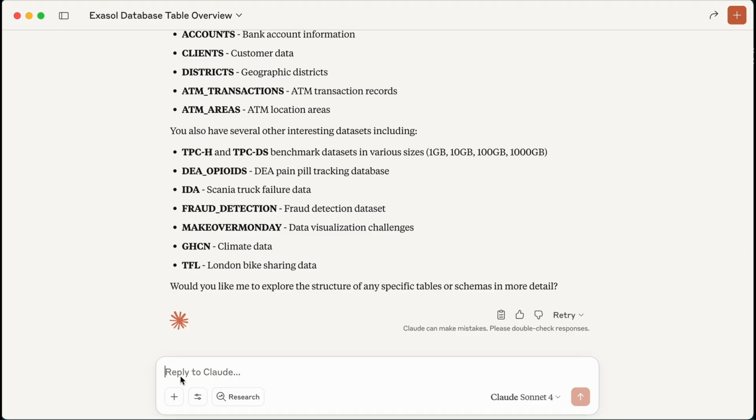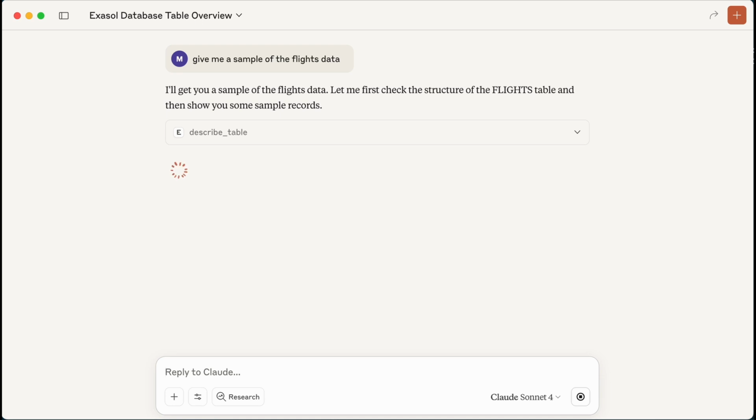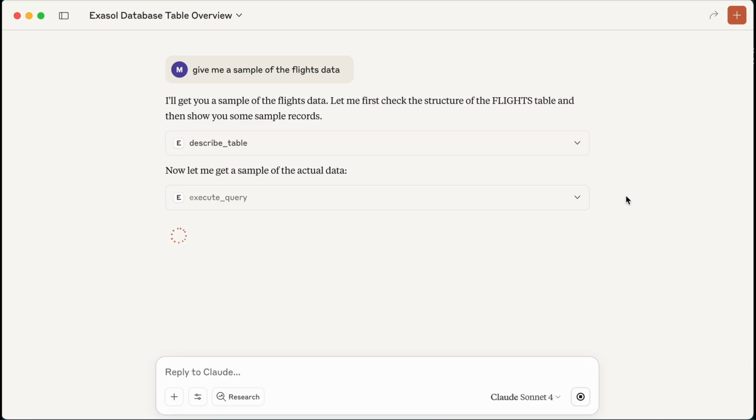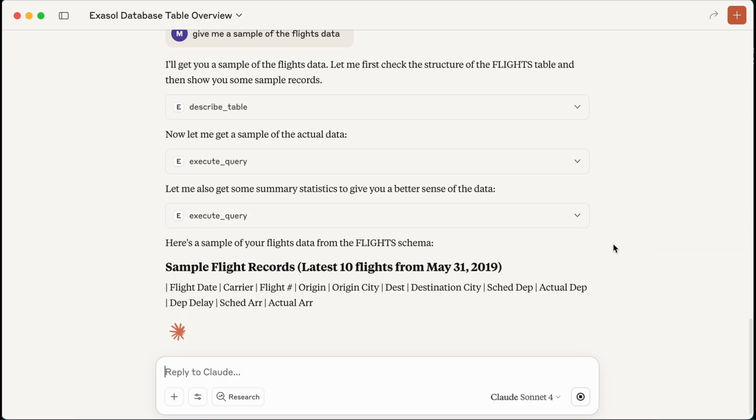So now that we know what data is available, let's ask some more specific questions. Let's work with the flights data set. So give me a sample of the flights data. And now we can see that Claude is going to start using some additional tools. So now it's going to use describe table and execute query. So it's going to pull out a sample of that flights data set for me. And it's going to go even deeper here and also pull some summary statistics to really provide a comprehensive answer.